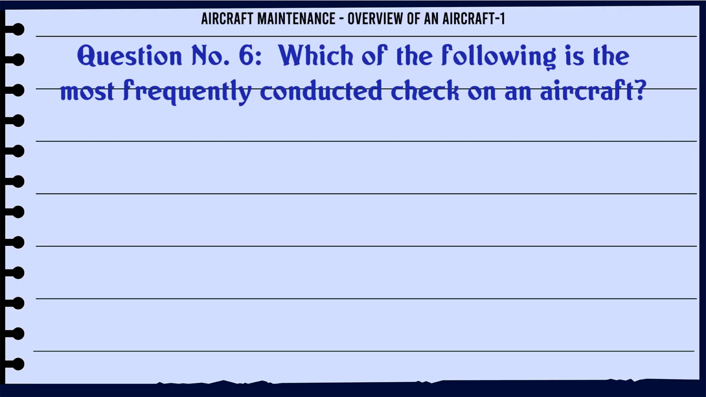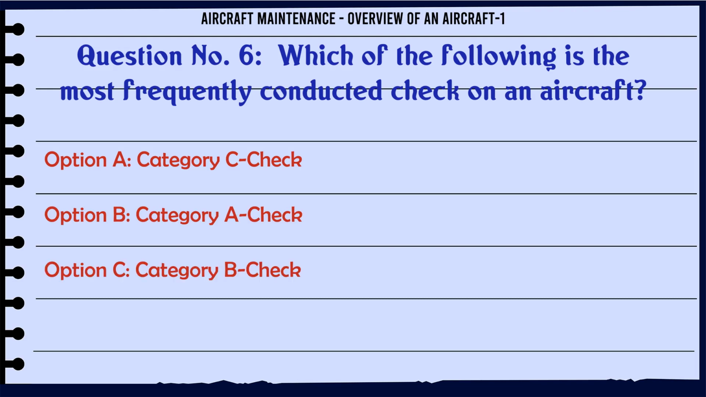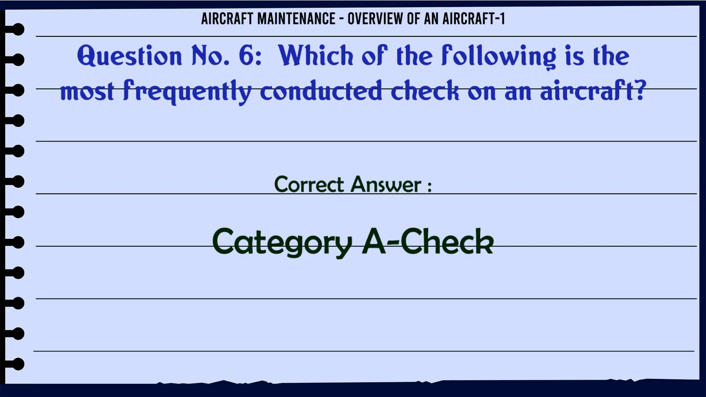Which of the following is the most frequently conducted check on an aircraft? A. Category C check, B. Category A check, C. Category B check, D. Category D check. The correct answer is Category A check.